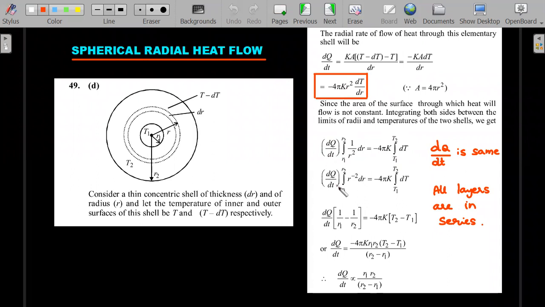That's why it's a proportionality constant. Just because there is a dt, don't try to fit it into the integration. You are integrating over space and not time. So the value of the heat rate, or heat current as it is called, is proportional to R1 R2 by R2 minus R1. You won't get a logarithm in this type of variation. In cylindrical variation, where you'll have a 1 by R, you'll end up getting a logarithm. Okay, right. Let's move forward.